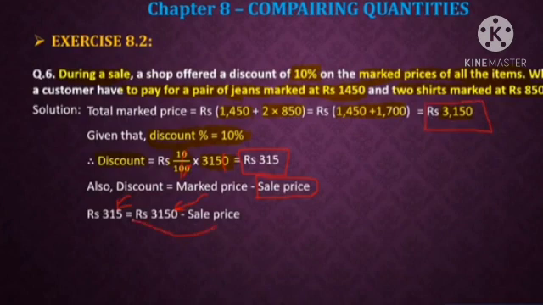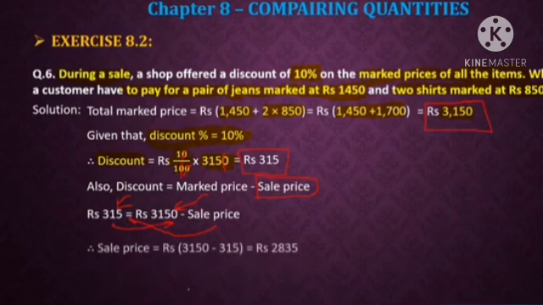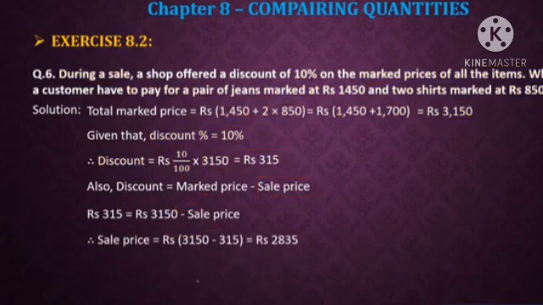So I will shift this sale price to the LHS and 315 to the RHS. So the sale price becomes positive and Rs 315 becomes negative. So I will get 3150 minus 315, and that subtraction is going to be Rs 2835.